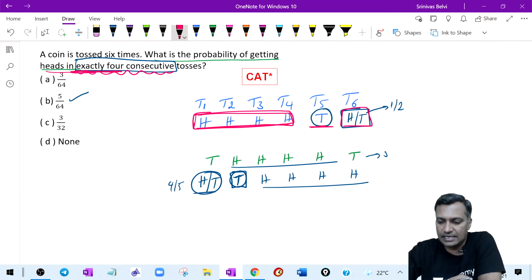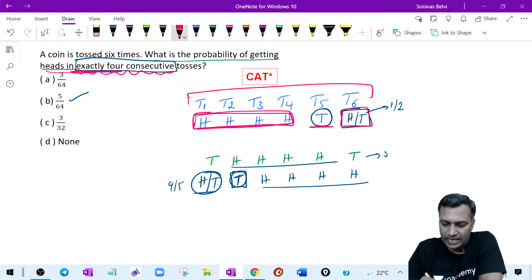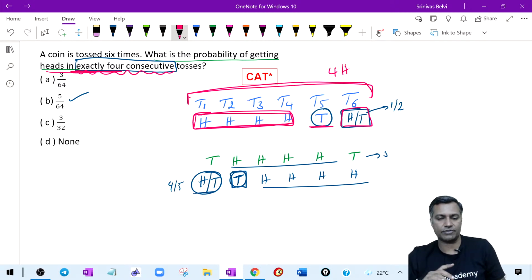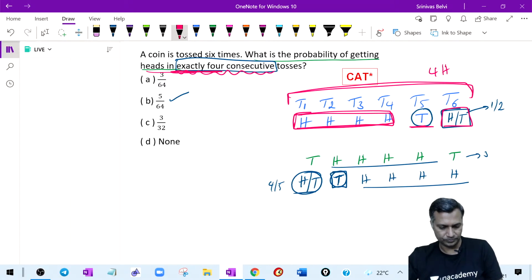He didn't say that in the entire experiment, the 6 experiments you did, there should be 4 heads. That is different. Okay, good.